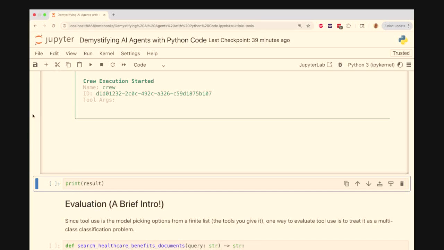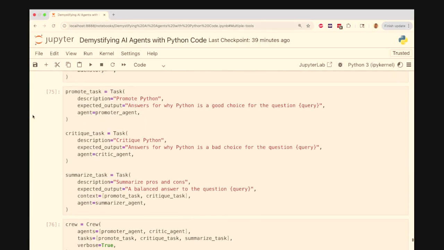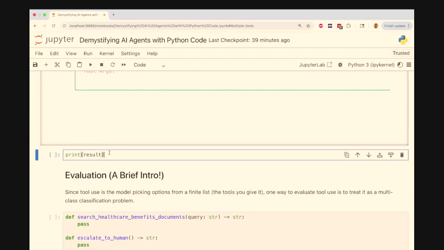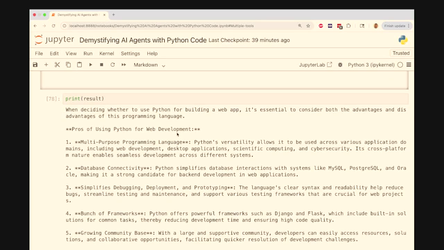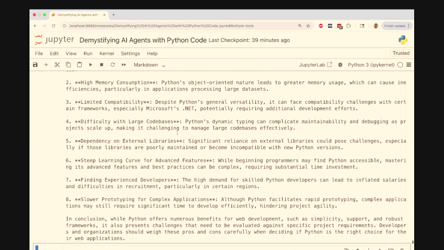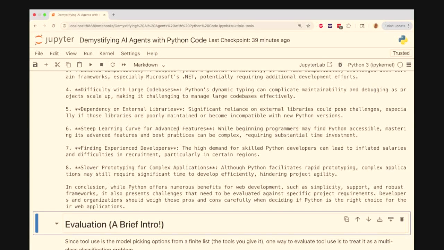And so multi-agent is a great use case for this, because now I have multiple LLMs with different instructions where I say one of you is a Python promoter, one of you is a Python critiquer, and you're also able to search the internet and find reasons to use Python and reasons not to. And then you can combine those results in the end. So we can see that we gathered some pros and some cons. So that's one example. Another good example of multi-agent is creator and verifier, another antagonistic setup where one thing gathers and one thing checks.